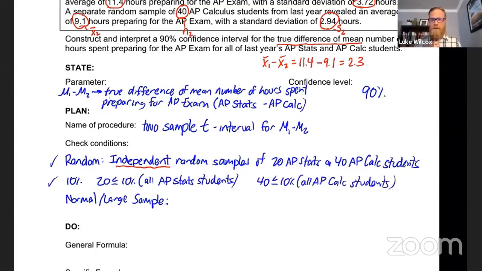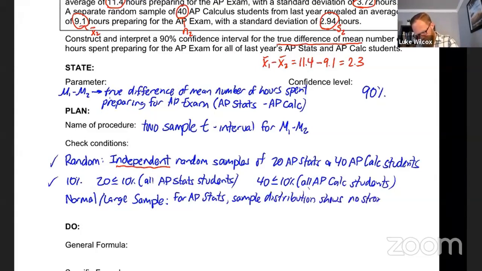Now for the normal large sample, we have to check it for each sampling distribution here. We already did it for AP Stats, so I'm just going to write down what we had on the previous page, which was to say that the sample distribution, that dot plot that we had on the previous page, had no strong skew or outliers. Now for AP Calc, we have a much bigger sample size of 40, which is beyond our value of 30.